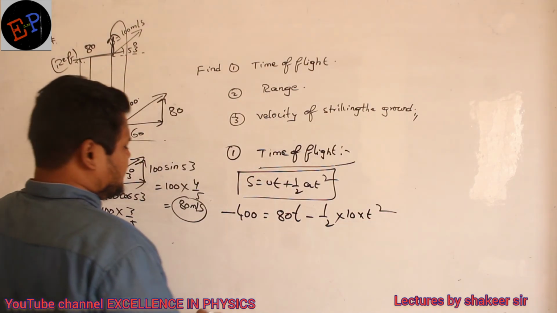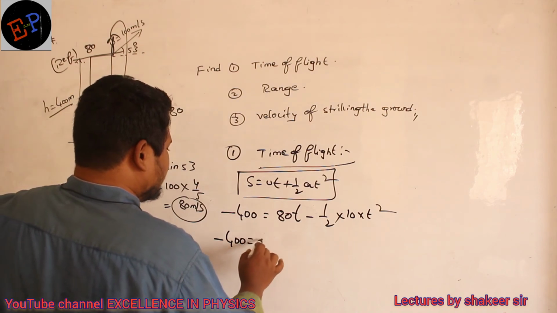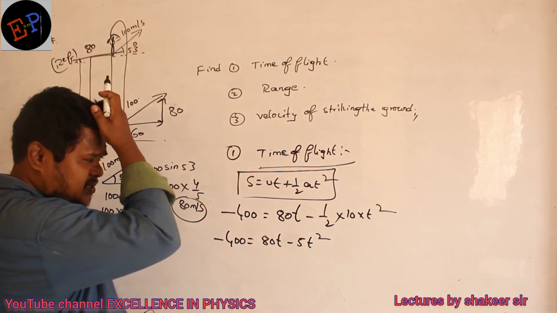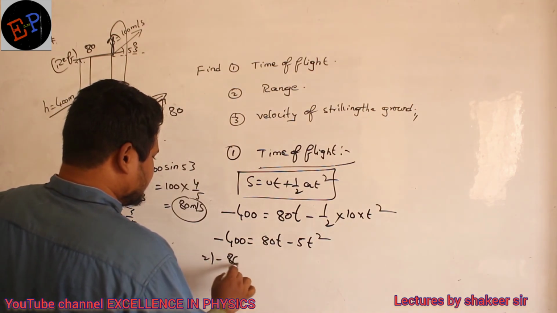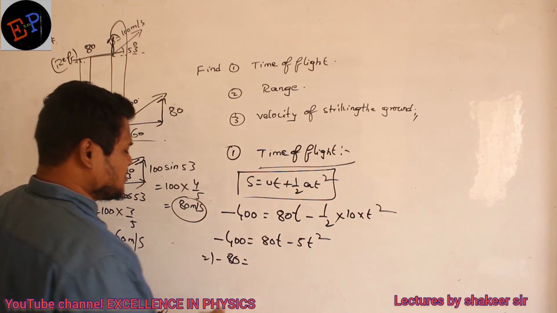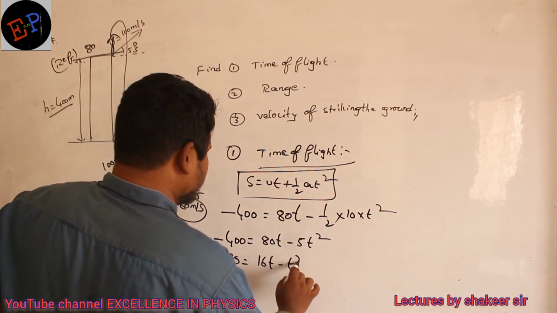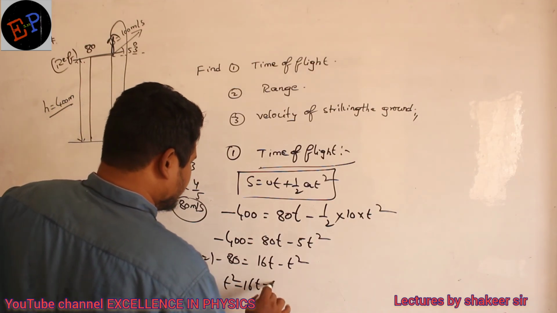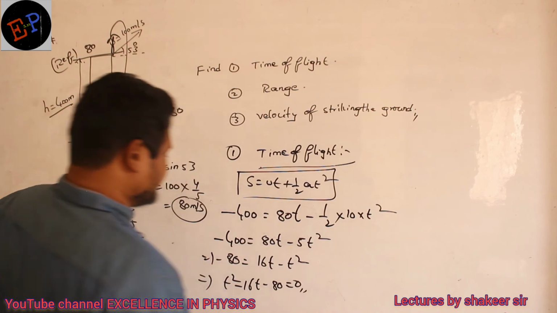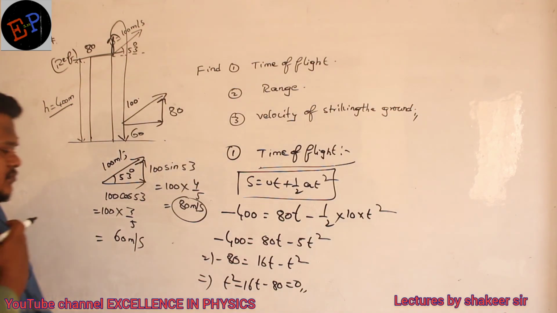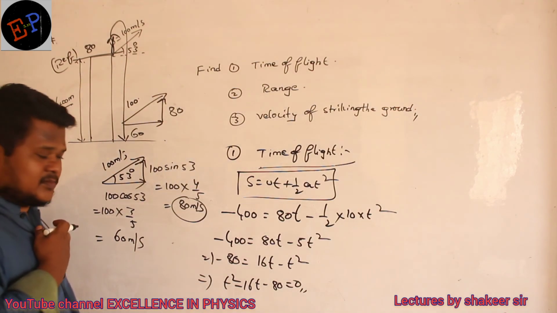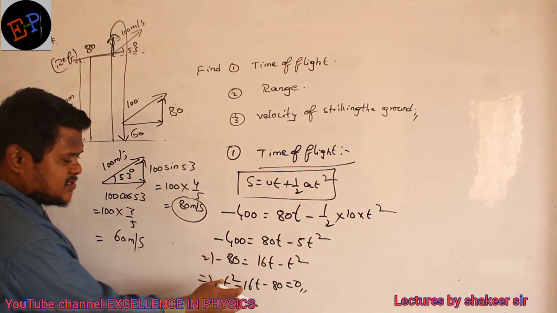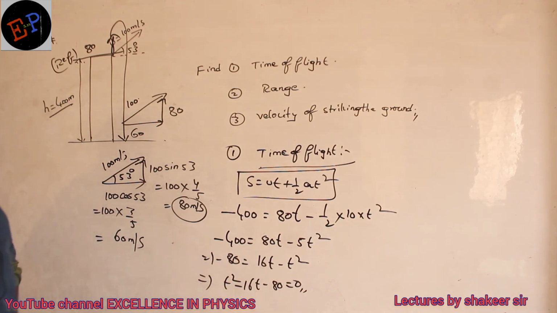Clear, nama? So therefore, if I do this calculation, minus 400 is equal to 80t minus 5t squared. So I can divide everything by 5, nama. So minus 80 is equal to 16t minus t squared, since 16 fives are 80. So therefore, t square minus 16t minus 80 is equal to 0. Clear? The 80 is present at the same position only, these two values I am taking to this side. Clear, nama?